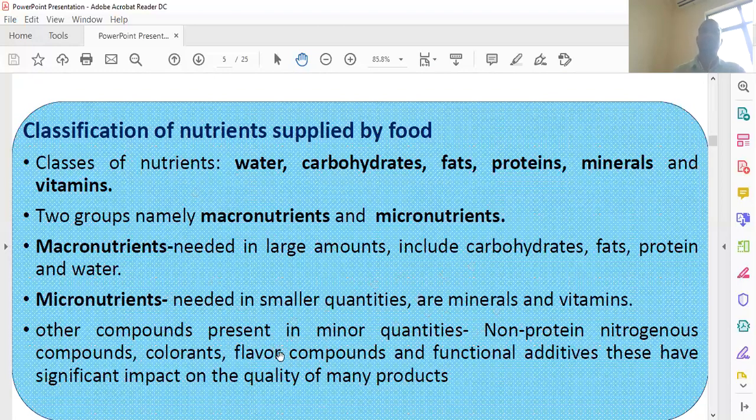Micronutrients are classified on the basis of requirements, but some other compounds are present in minor quantity: non-nitrogenous compounds, colorants, flavor compounds, and functional additives. These have a significant effect on the quality of the food products.